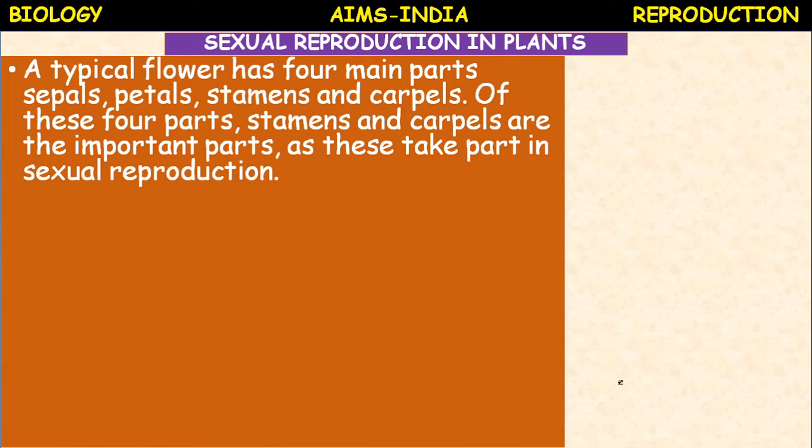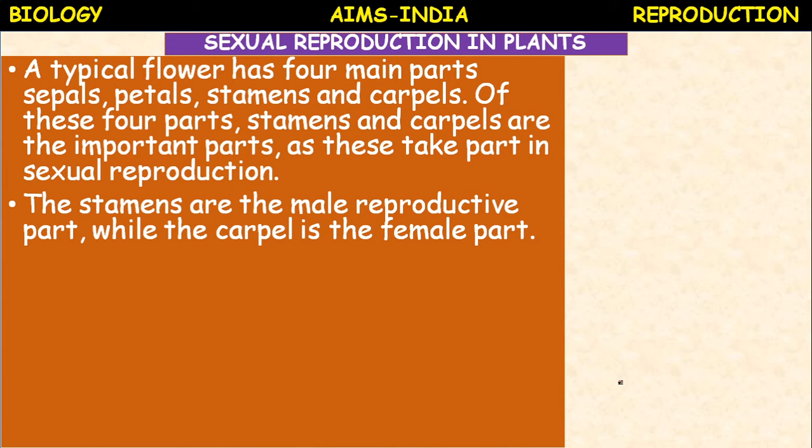A flower shows green sepals, brightly colored petals, stamens, and carpels. Of these 4 parts, the last 2, stamens and carpels, are the most important. Why? Because they take part in sexual reproduction. Stamens are the male reproductive parts, while the carpel is the female part.